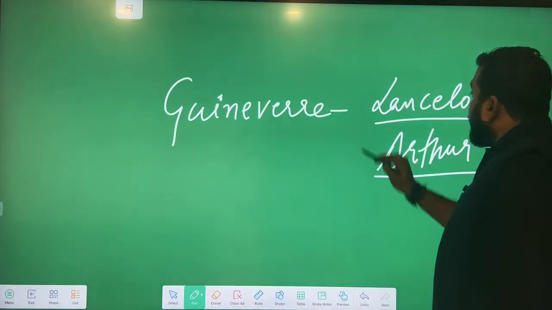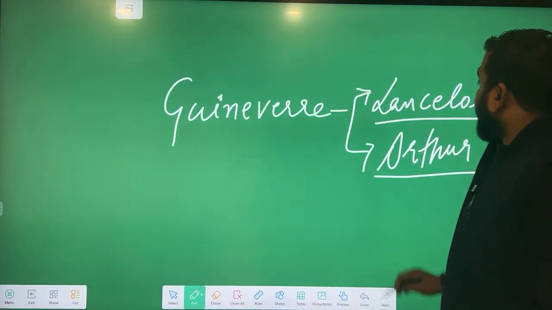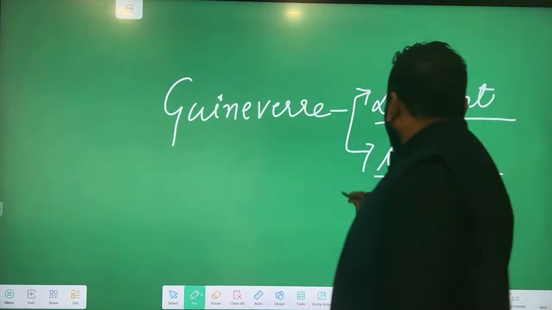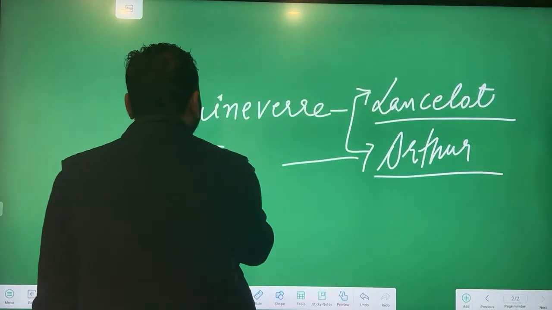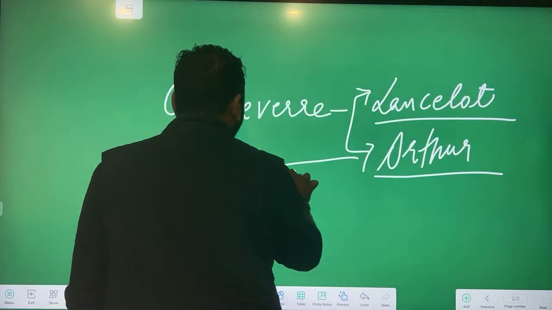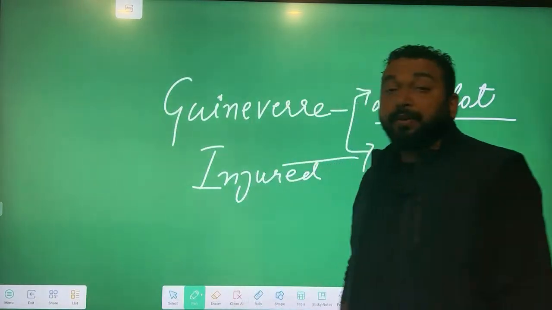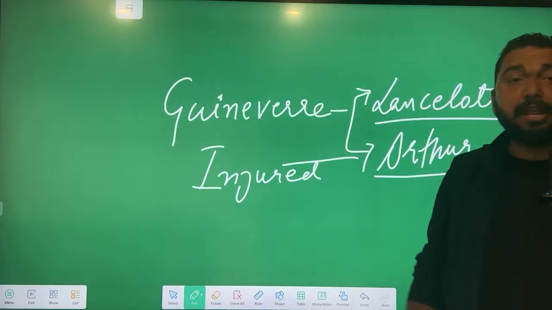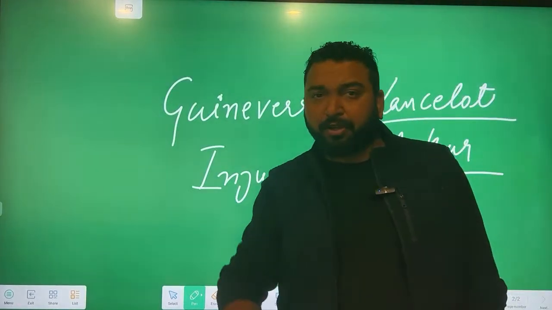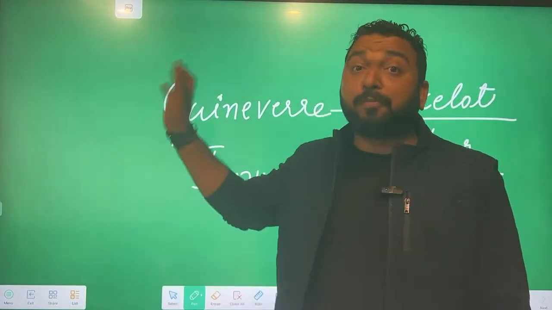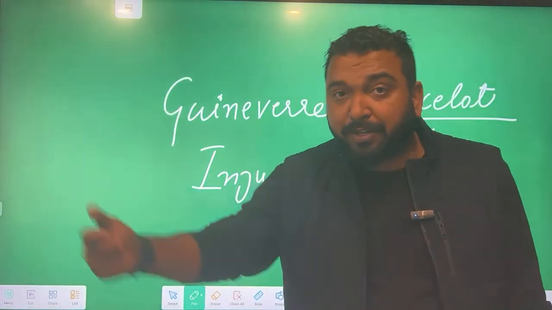Arthur and Lancelot, they fight, where Arthur gets badly injured. Lancelot was a warrior. Now, when Arthur is injured, Lancelot doesn't kill him and leaves him away because he didn't want to kill King Arthur. He is also a good man, a round table knight.